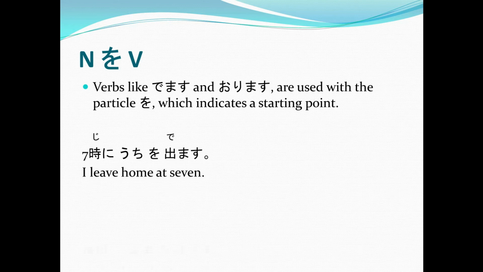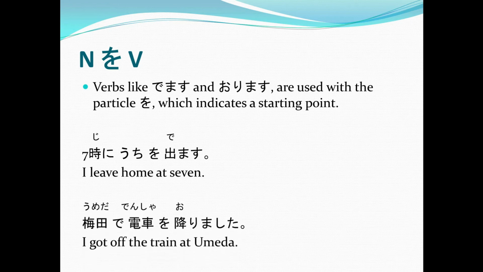Another example, Umeda de densha o orimashita, or I got off the train at Umeda. You might be asking whether uchi and densha could have been places where demasu and orimasu happen. But this is a rule: whatever your starting point is, if you use demasu and orimasu, always use the particle o. Understand? Please remember that.